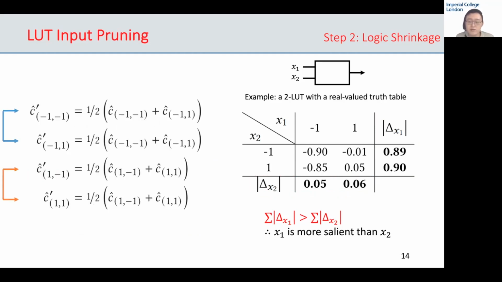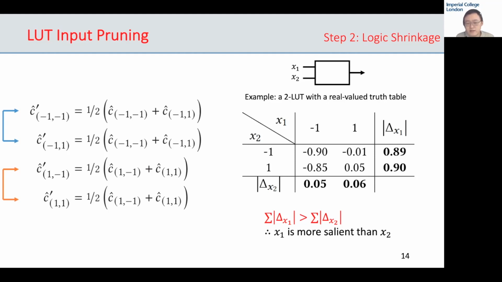LUT input pruning also requires a non-standard approach. The removal of an input from a k-LUT can be achieved via manipulating all of the 2 to the power k number of parameters into ignoring the input. In our previous example, if we were to say remove the less salient x2, we can change all c hat parameters into c hat prime using these functions on the left-hand side.